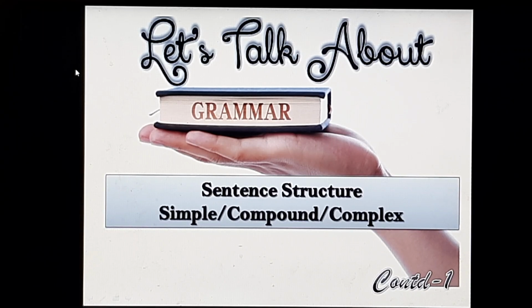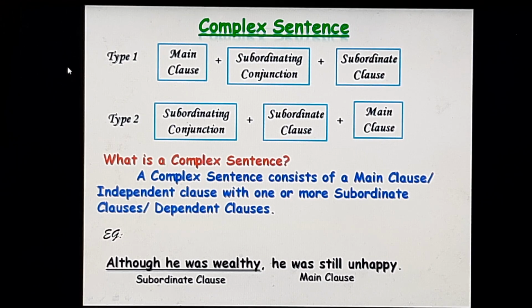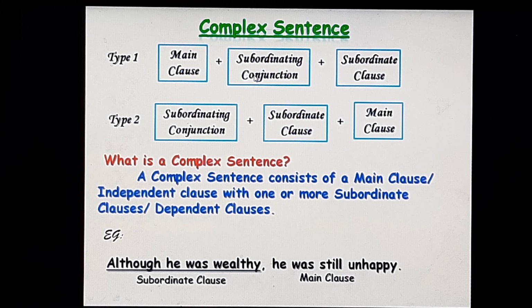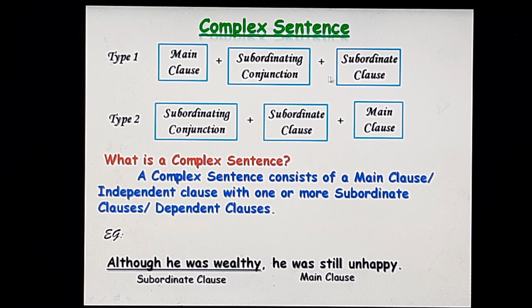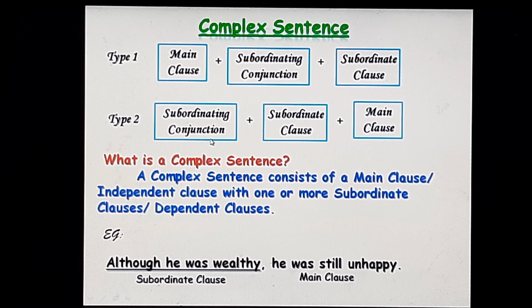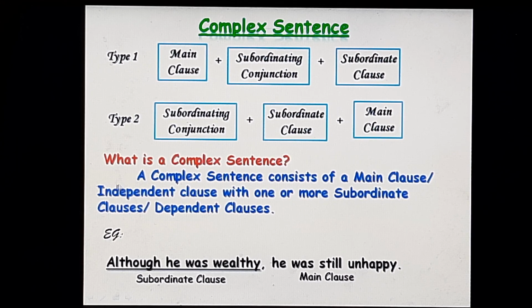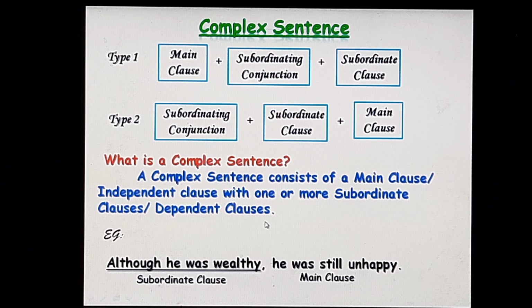Let's continue, children, with complex sentences. A complex sentence may start with a main clause plus a subordinating conjunction plus a subordinate clause, or it can also start with the subordinating conjunction followed by the subordinate clause and the main clause. A complex sentence consists of a main clause or independent clause with one or more subordinate clauses or dependent clauses.